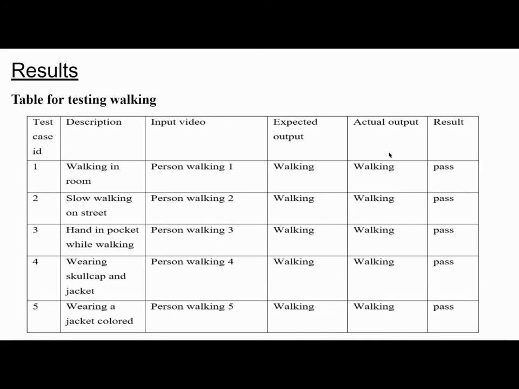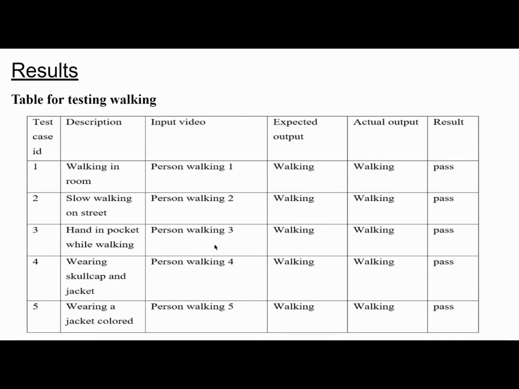Like walking in a room, our model was able to identify that the person is actually walking, so the test case is passed. Slow walking on street was also predicted correctly. Hands in a pocket.